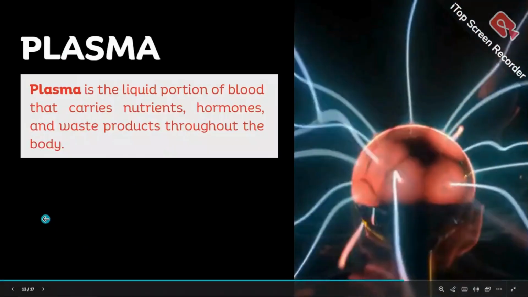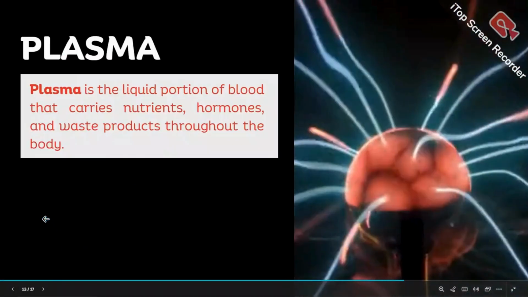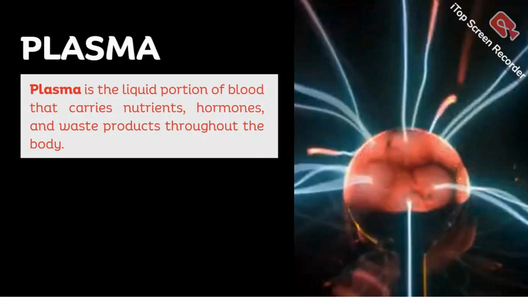Plasma. Plasma is the liquid portion of blood that carries nutrients, hormones, and waste products throughout the body.